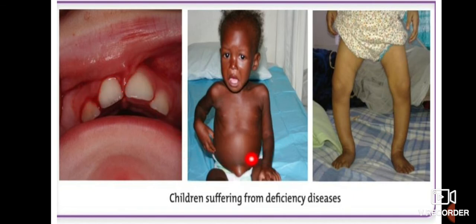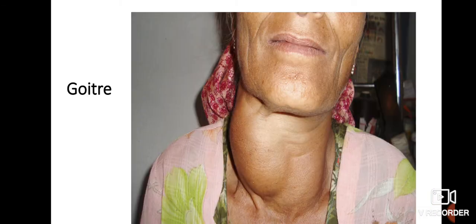Okay, and in this, tummy is inflated but hands and legs are very poor. And in this picture, legs are very weak. So children, what are these situations? What are these conditions? Let's check out. This is also a disease, and it is named as goiter, in which throat has swollen.